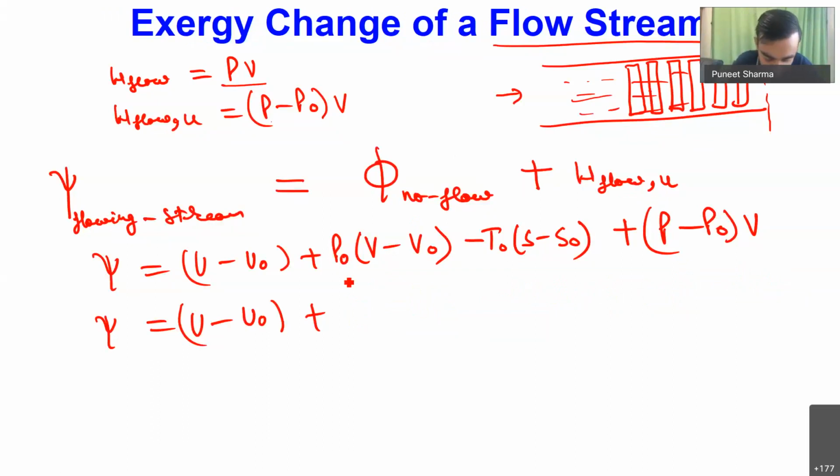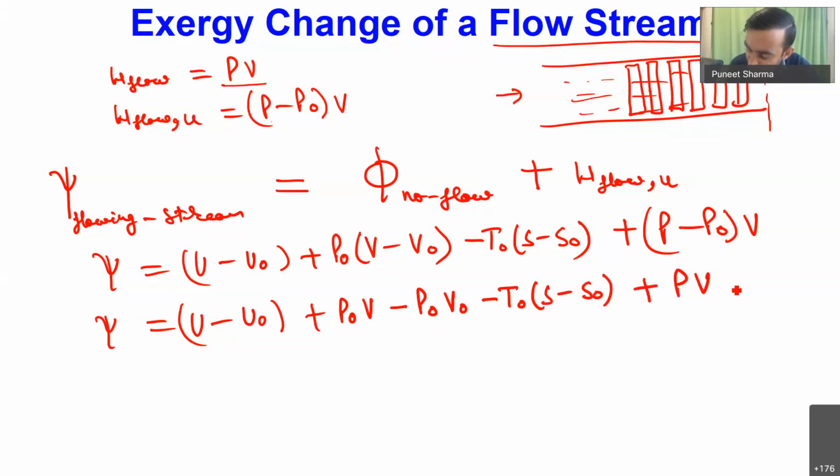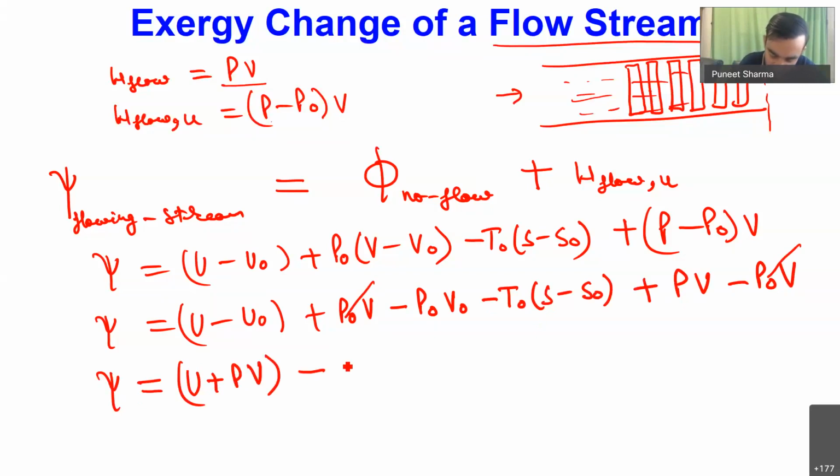So now psi will be equal to U minus U naught plus P naught times V minus P naught V naught minus T naught times S minus S naught plus P into V minus P naught into V. So now you can see this P naught V will actually cancel out. And now this P into V term I can add with U. So I can write U plus P times V, and minus I can take common, and with U naught I can write this term P naught into V naught.